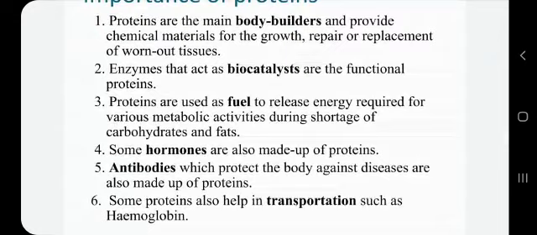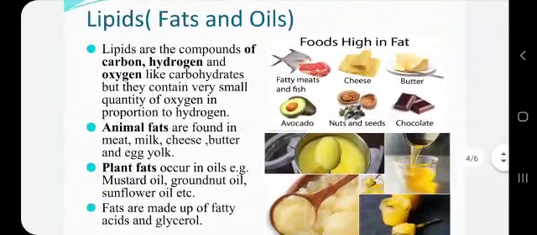Now we will study about the lipids. Lipids means fats and oils. Now in this picture, you can see these various sources of fats such as fatty meats and fish, cheese, butter, avocado, nuts and seeds, chocolate, then there is ghee and oils, etc.